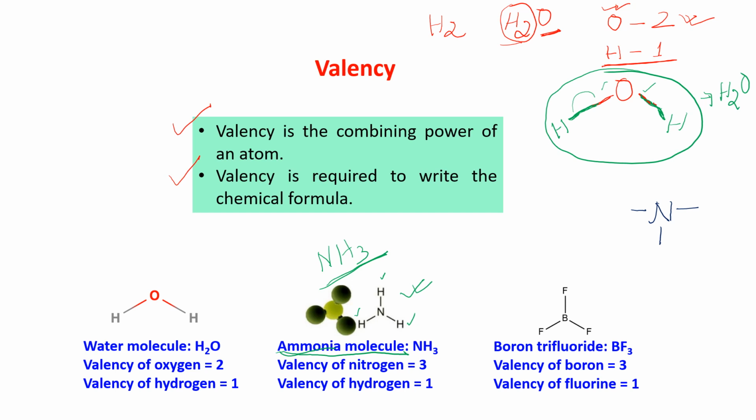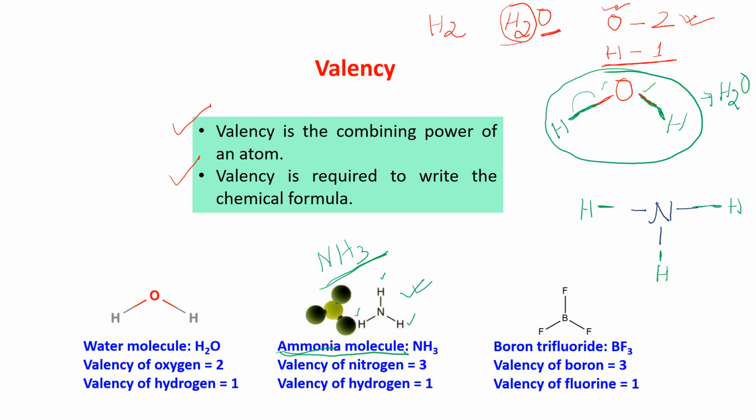Now the hydrogen, this is one hydrogen with one hand. As I told you, hydrogen is having only one valency. This is another hydrogen with one hand. Now what will happen? These two will hold each other and they will make a bond.